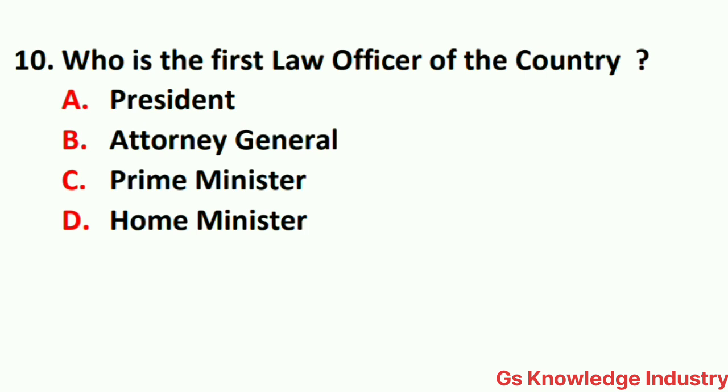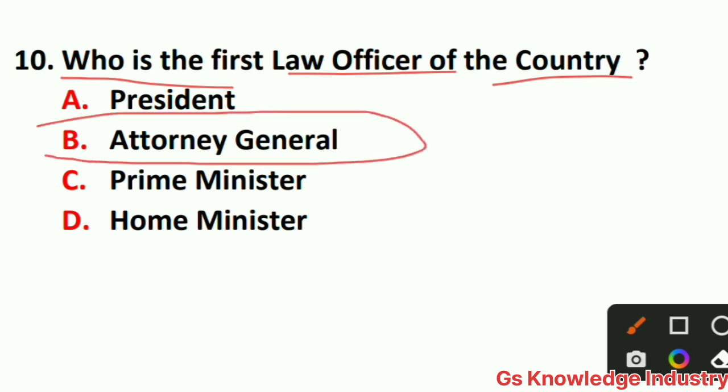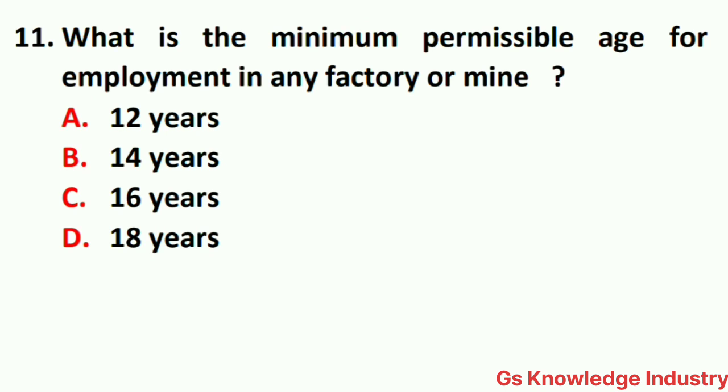Question number 10 is, who is the first law officer of the country? Option A President, option B Attorney General, option C Prime Minister, option D Home Minister. So here the right answer is option B, Attorney General, right? The first law officer of the country is the Attorney General.